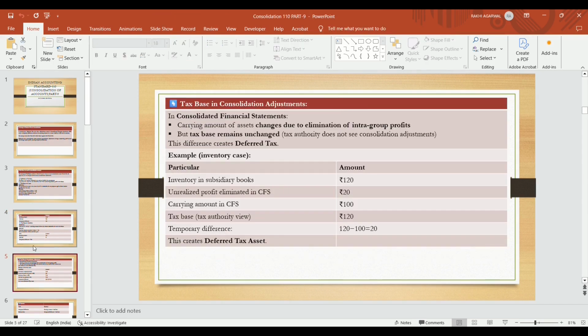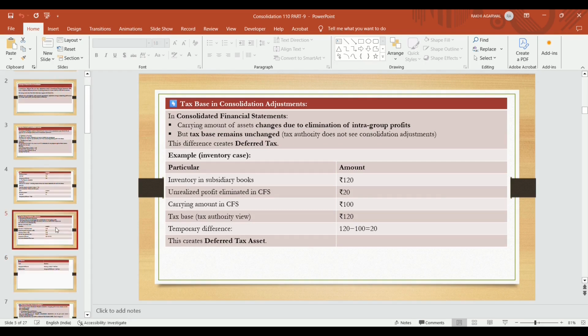Now, tax base in consolidation adjustments in the consolidated financial statement: the carrying amount of an asset changes due to elimination of intra-group transactions. So whenever intra-group profits are eliminated, the carrying amount of assets also changes, but the tax base remains unchanged. Due to that, it creates a difference, and this difference creates a deferred tax.